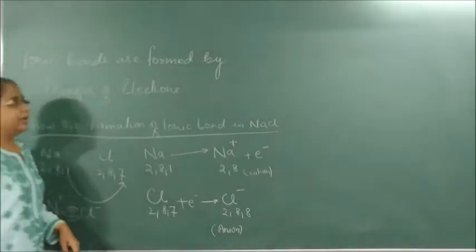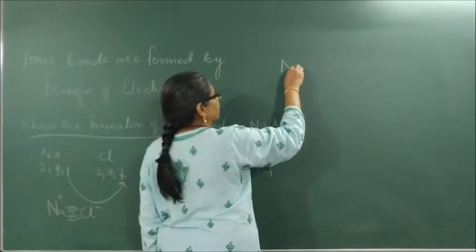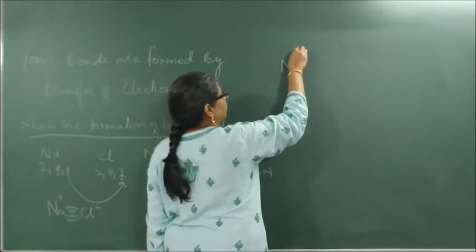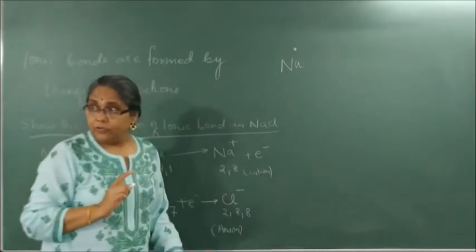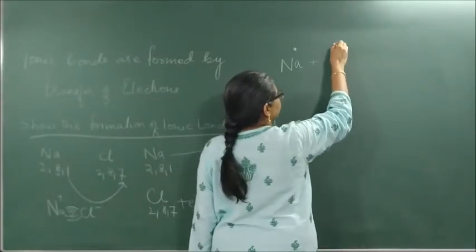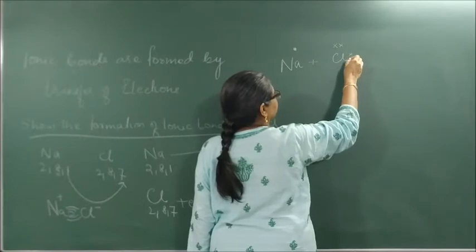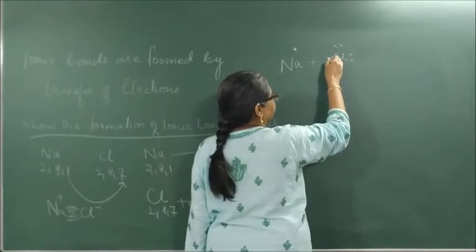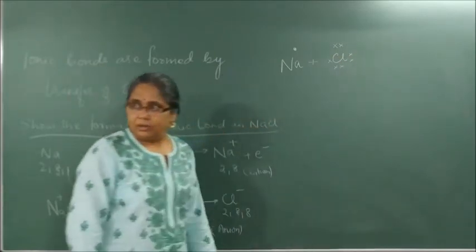Now we will talk about how many electrons it gave. 1. So we will write like this. See, the third step. Na has 1 electron, which it is donating. Plus, Cl has how many electrons? 7.